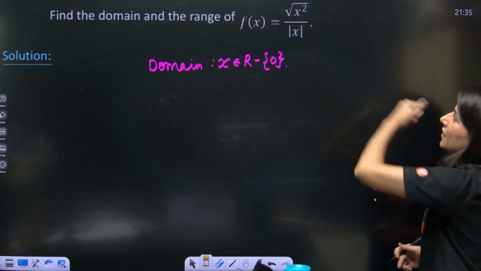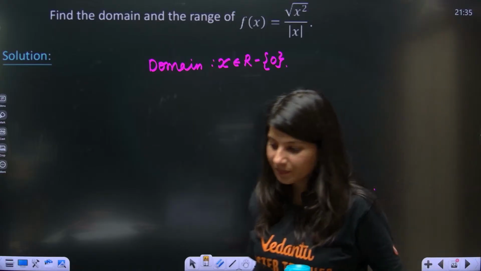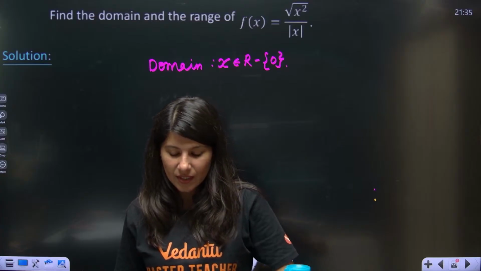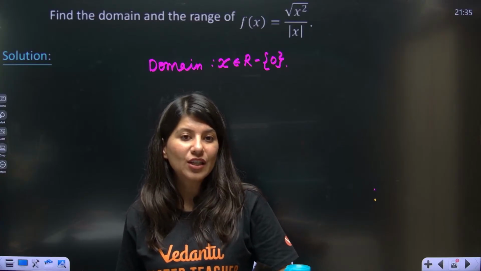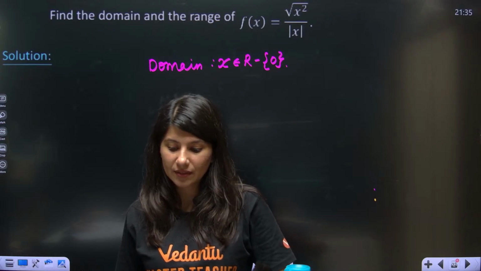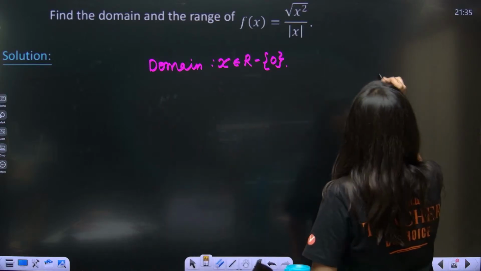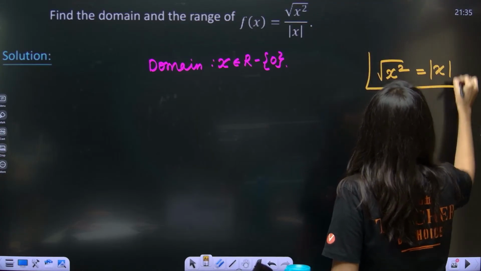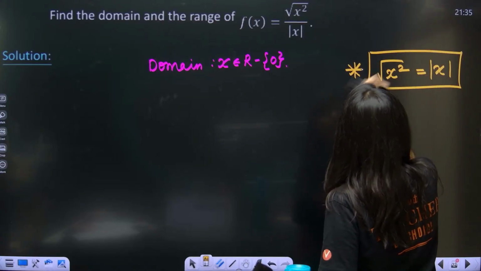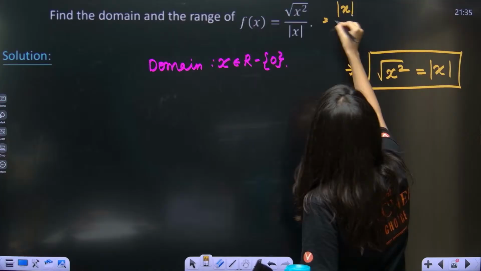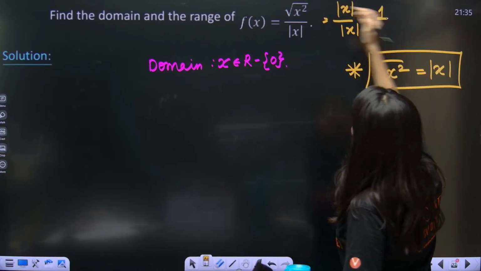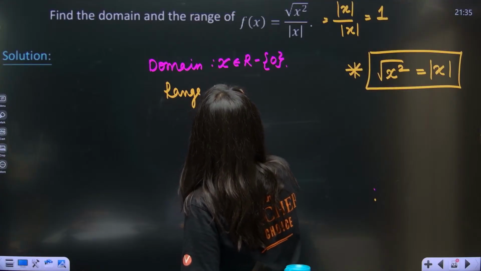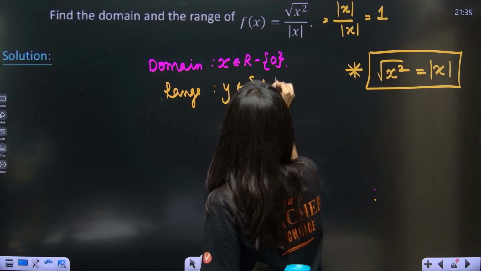Can anybody tell me what is the value of square root of x square? Square root of x square is mod x. Keep this in mind, very, very important. So this is mod x upon mod x, which is nothing but 1. So f(x) is equal to 1. So the range over here is y is equal to 1.